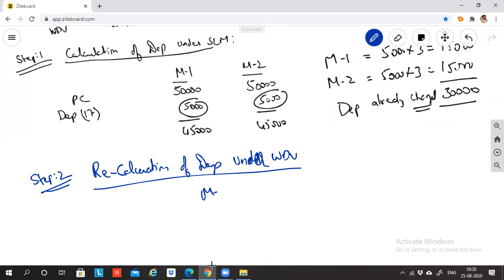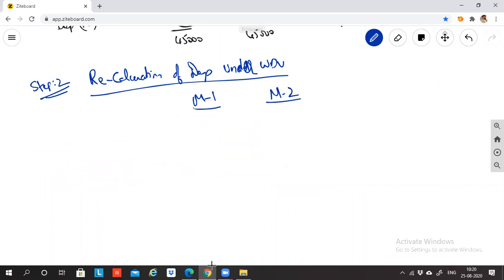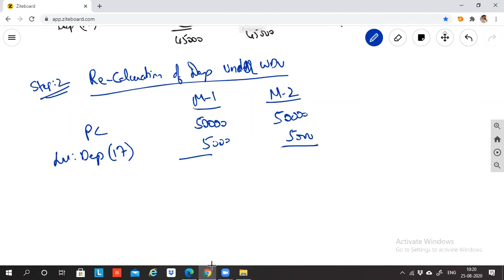So machine 1, machine 2, right? What is the purchase cost? So purchase cost is 50,000 and 50,000. What is the depreciation, please? In 2017, it is 5,000 and 5,000. So what is the balance brought down? It is 45,000 and 45,000.